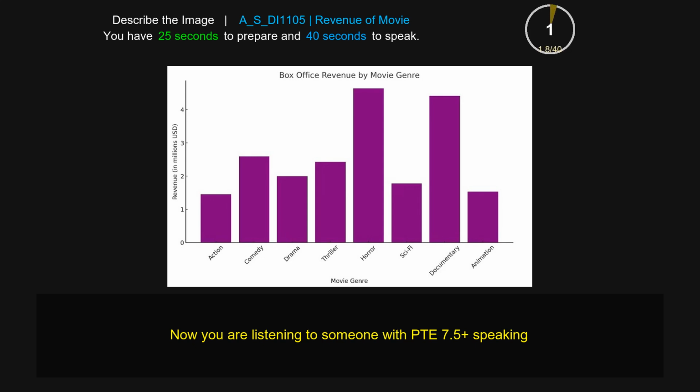The bar chart gives information about box office revenue by movie genre. It also shows different items such as action and comedy. The highest number is 4.5, related to horror, and the lowest number is 2, related to science fiction. In addition to this information, you may notice drama and thriller. Finally, I can see documentary and animation is about 3.